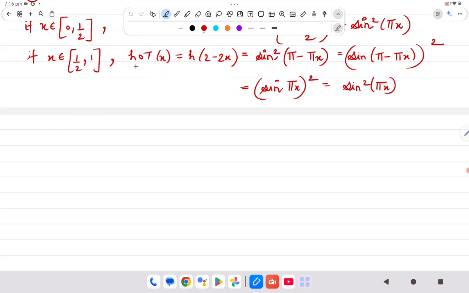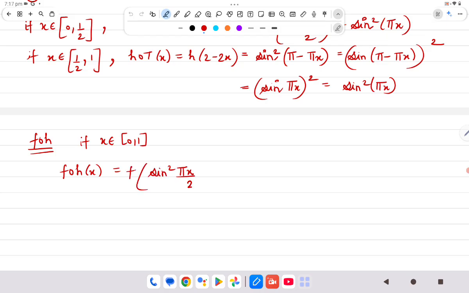Okay, now let's have a look at the other. We saw h∘T, now we have to look at F∘h. So again, if x is in, actually we do not need to divide it here; we had to do that earlier because T was defined differently on the two intervals. Here we do not need it, we can directly compute. So if x, again pick any element, what is F∘h of x? The way we have defined it, it is sin²(πx/2). And F was defined as 4x times (1 − x).